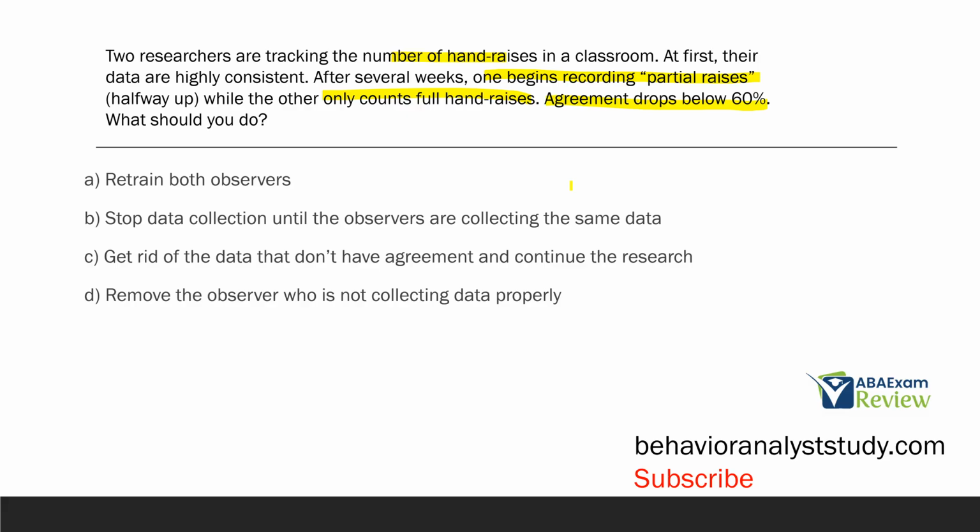collecting. D, remove the observer who's not collecting data properly. Before we remove them, again, let's look at ourselves. Our training, was it good enough? Were they trained well enough? Am I supervising well enough? Always ask yourself that first. So the first thing we're going to do is try to retrain both observers.